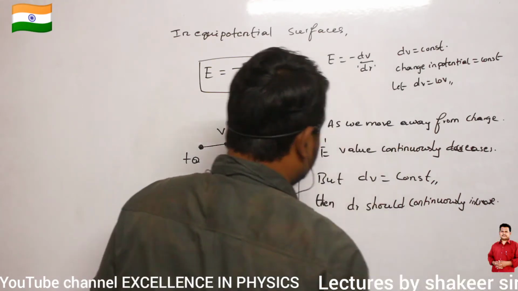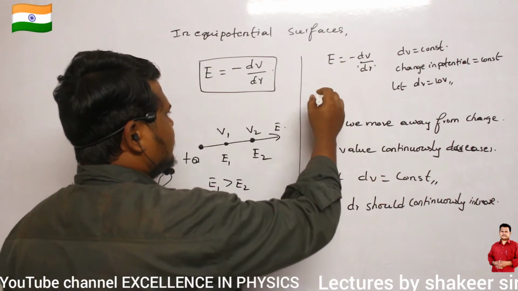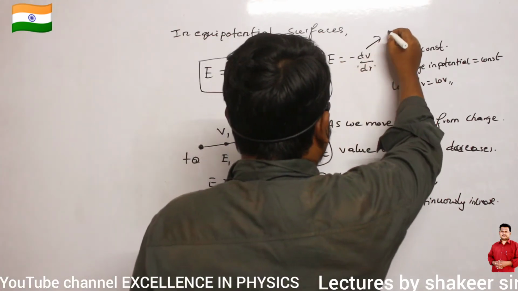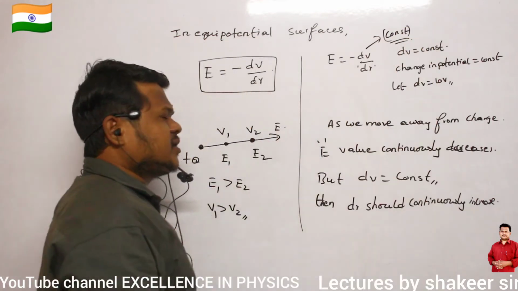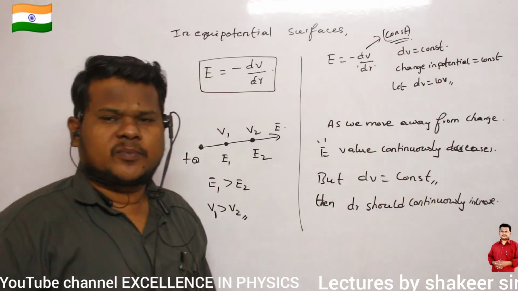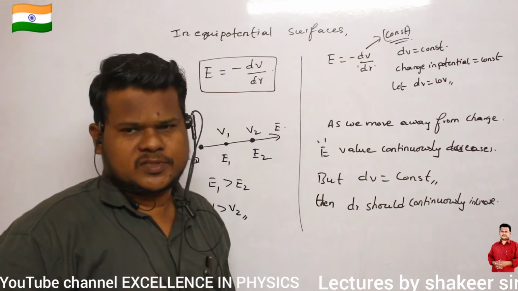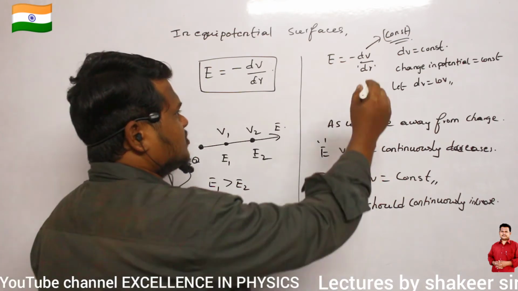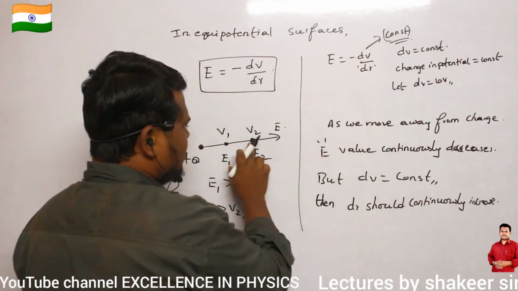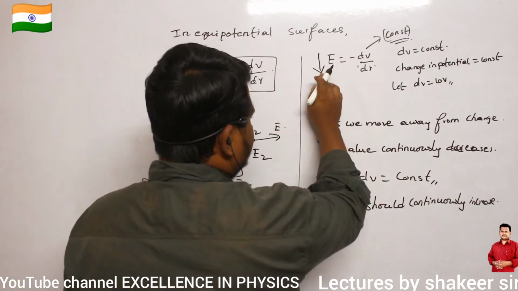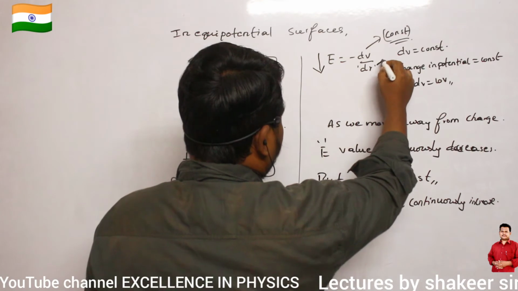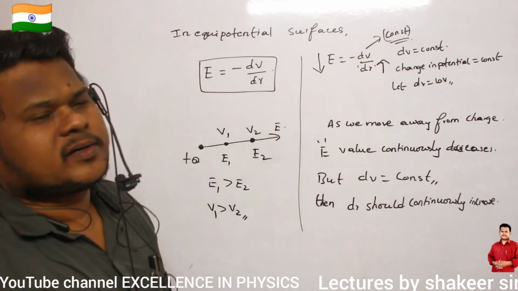So this is understandable now. E is equals to dV divided by dr. I want the change in potential between one equipotential surface and another equipotential surface to be always constant. So if dV is a constant, as you move away from the charge, E value continuously decreases, and this is possible only when dr value continuously increases.